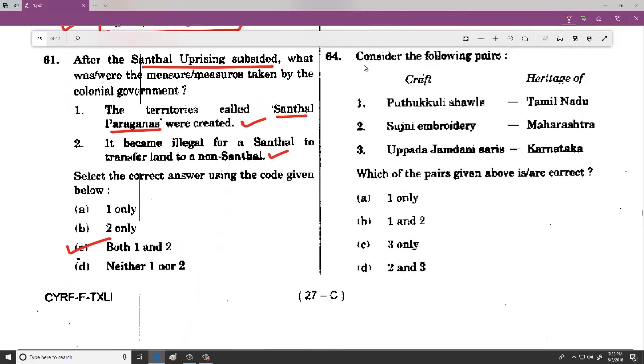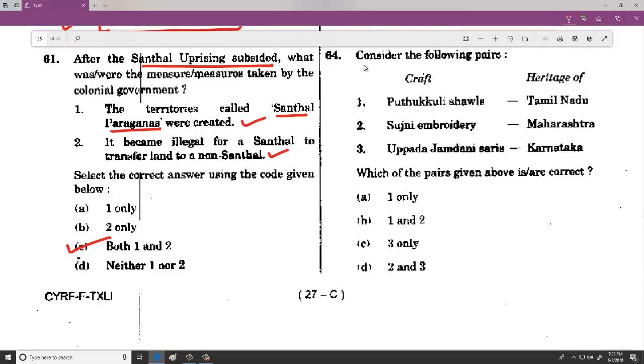And then when we look at this, you have 64. The option is A, 1 only, because the Sujni embroidery is from Bihar and Jamdani saris are from Andhra Pradesh. So it is 1 only.